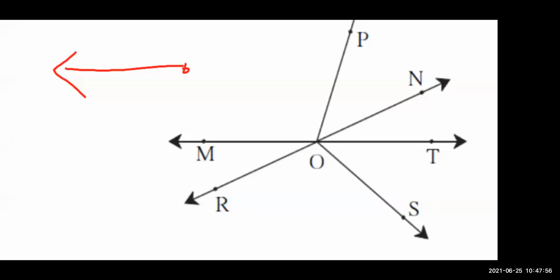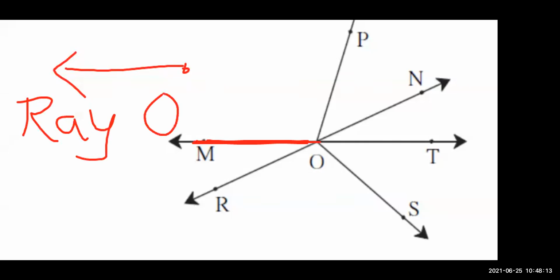Very nice. Everyone is giving the right answer. So, how will you write? Just see first how you are going to write it down. रे लिखना है, हाँ, कंटेंट मार्क्स. Ray OM. Then next will be ray OR.